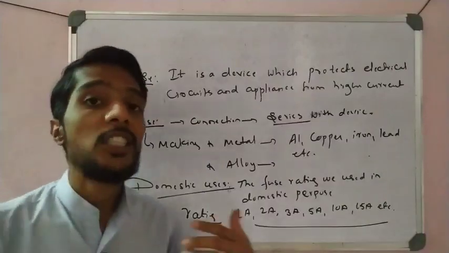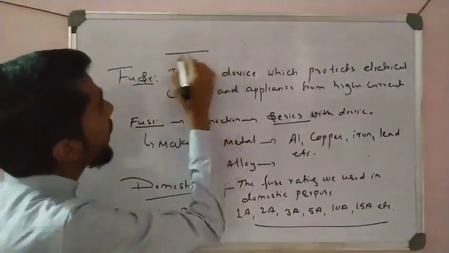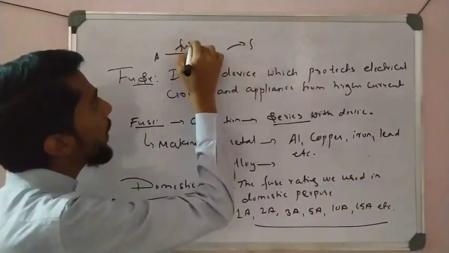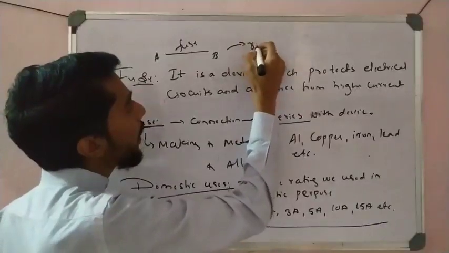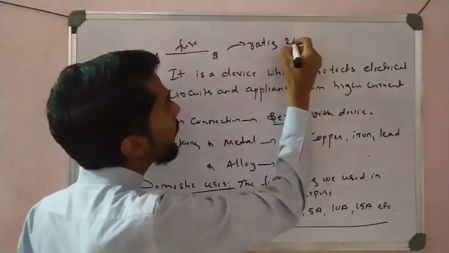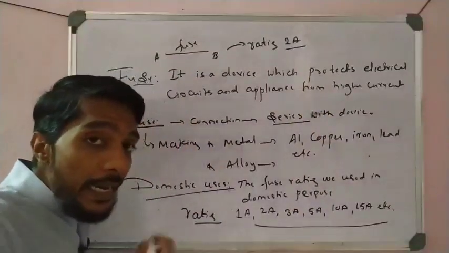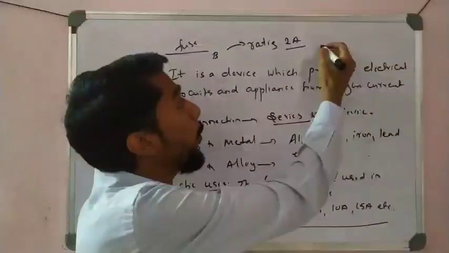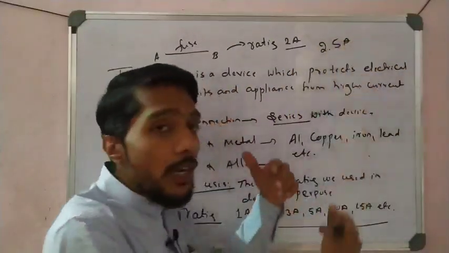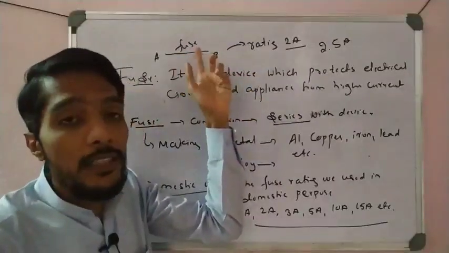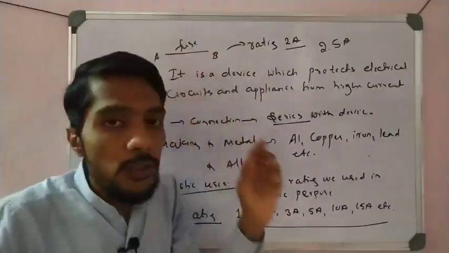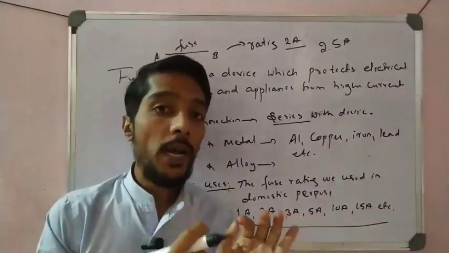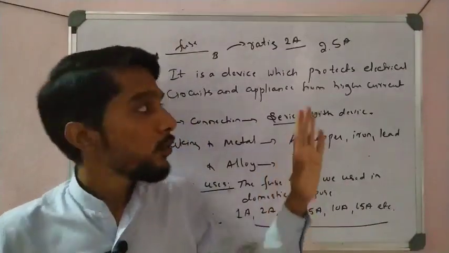Rating is nothing but the maximum current. If I say that this conductor AB is a fuse and this fuse rating is 2 ampere, what does it mean? The rating means the maximum current that can flow is up to 2 ampere. If 2.5 ampere flows, then the current has crossed 2 and the fuse gets melted. So the fuse only works up to the rating. Above the rating, it breaks. That is very important.